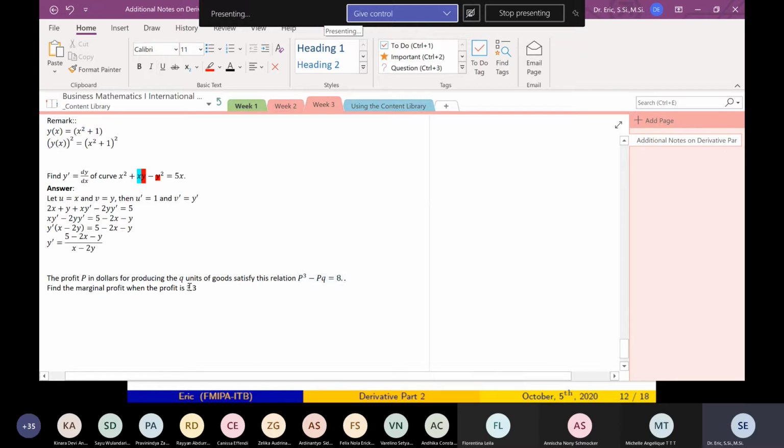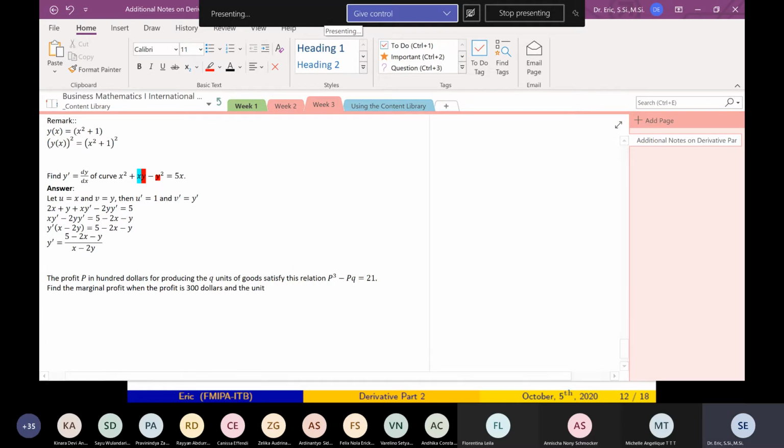Let's say cube, 3. 3 cubed is 27, minus 3 times 2, okay, makes sense. 27 minus 6, 21. So the point is on the curve. Find the marginal profit when the profit is $300.